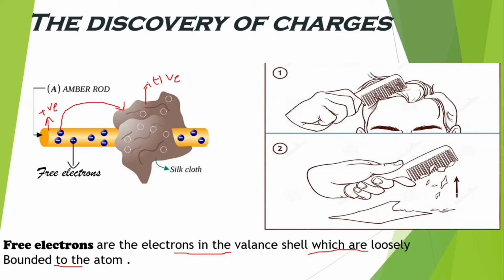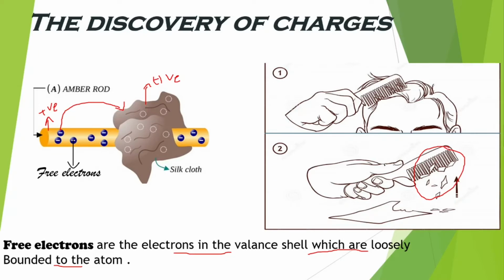I am pretty sure you have done a similar experiment like this when you were in younger classes. I also used to do it. Actually, we used to take a plastic scale and rub it in our dry hair. You could also use a plastic comb, and when this plastic comb is brought near small paper bits, you could see that these paper bits get attracted to the comb, right?